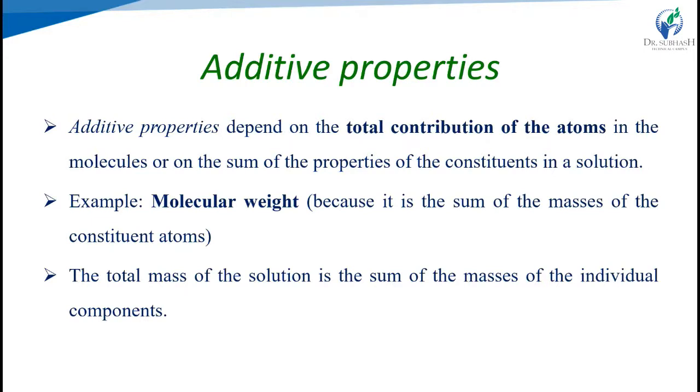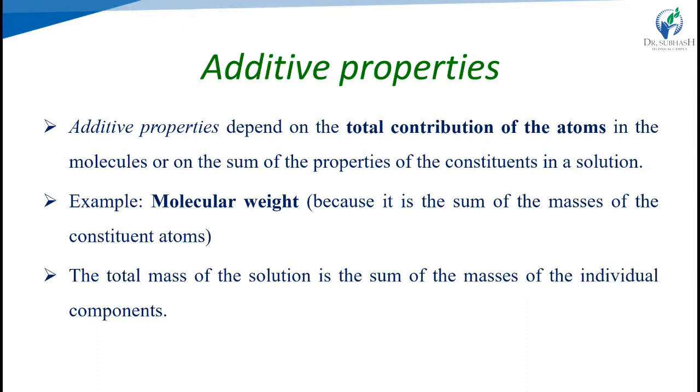First, the additive properties. These are properties of a substance that equal the sum total of the contributions of the atoms in the molecule, or the sum of the properties of the constituents in a solution. The property of the substance is equal to the sum of the corresponding properties of the constituent atoms within the molecule. Examples are mass and molecular weight, because it is the sum of the masses of the constituent atoms, and also volume.